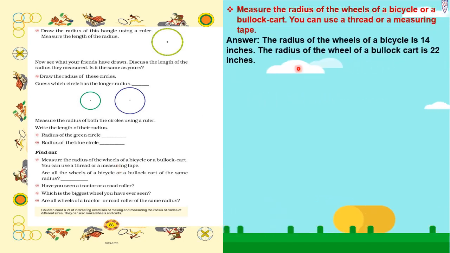So the radius of the wheels of a bicycle is 14 inches. The radius of the wheels of a bullock cart is 22 inches. So compared to the bullock cart wheel, the bicycle wheel is smaller.